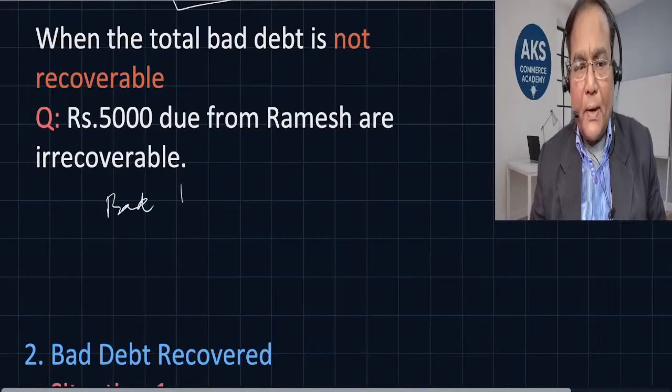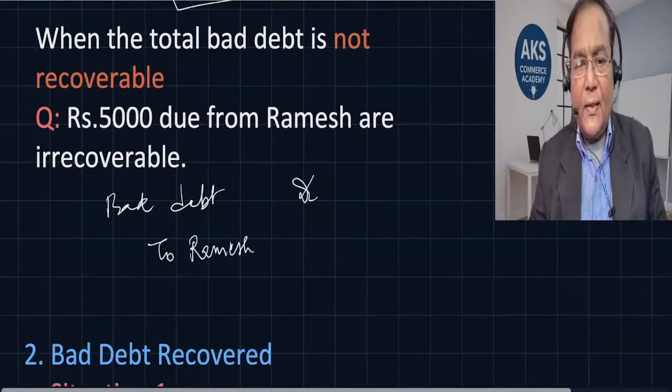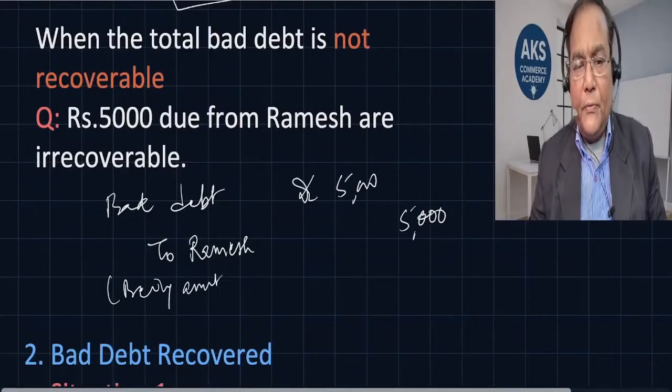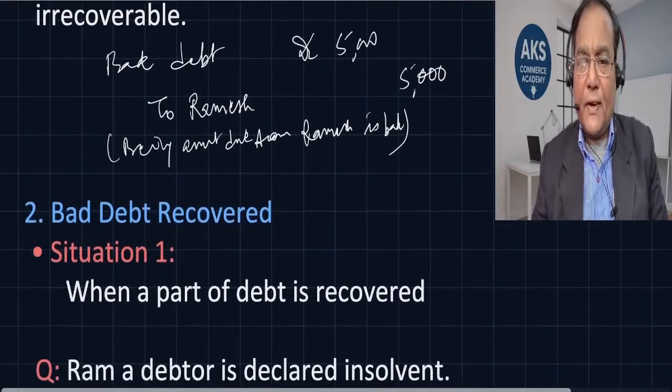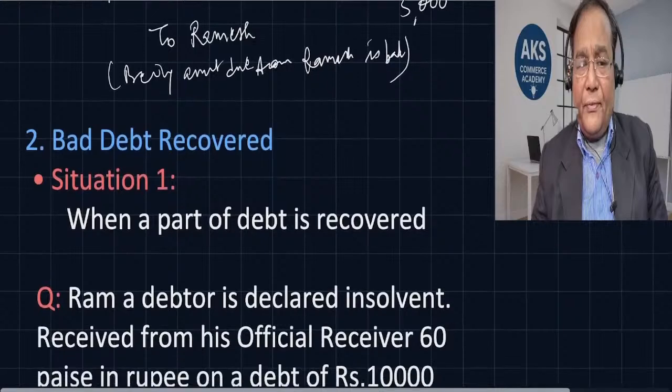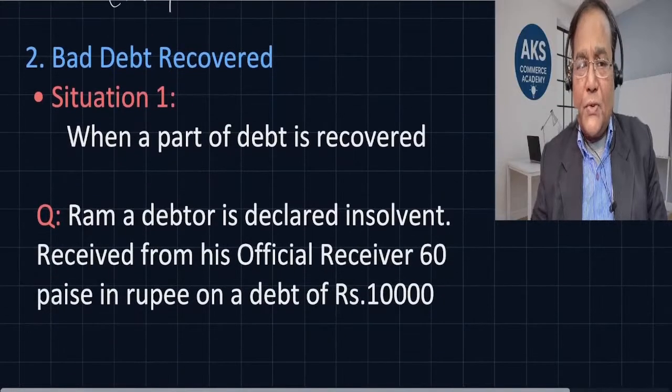We pass the entry bad debt debit to Ramesh. It is very clear that the amount of rupees 5,000 which was supposed to be received from Ramesh is now bad. So the amount due from Ramesh is bad debt. All right, so this is entered in the books of account. Now if the situation is